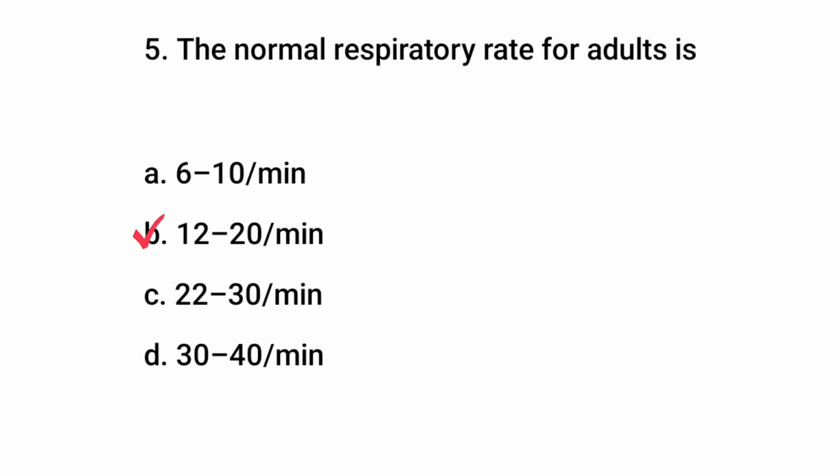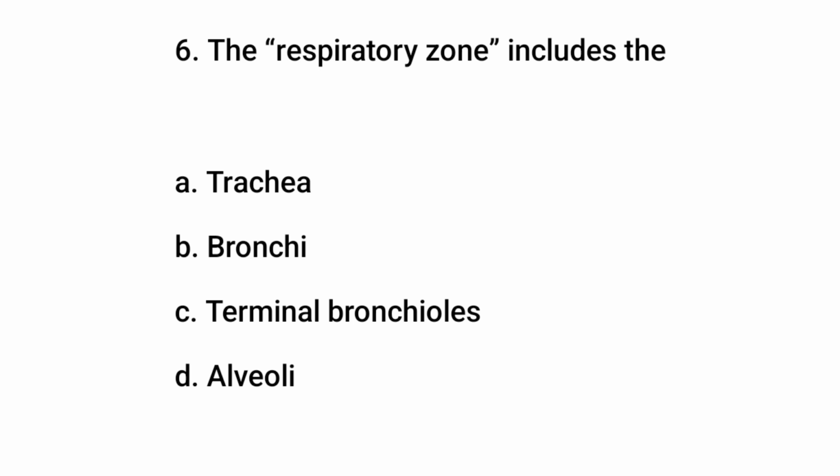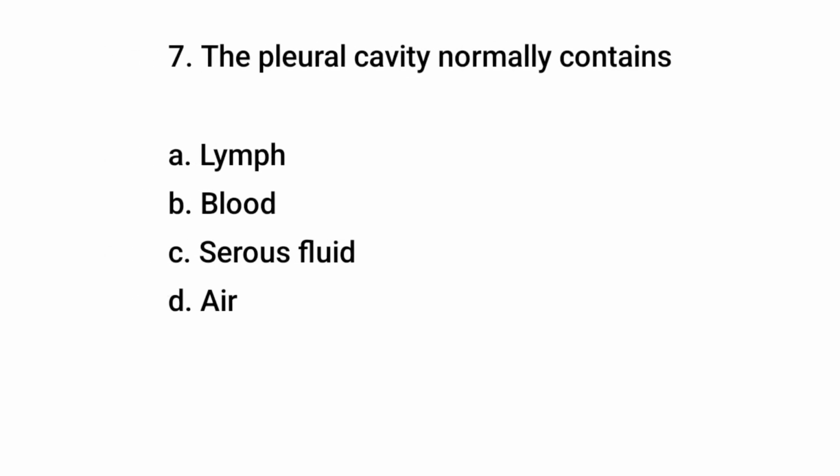Question number 5. The normal respiratory rate for adults is. The right answer is B. 12 up to 20 per minute. Question number 6. The respiratory zone includes the. The right answer is D. Alveoli.